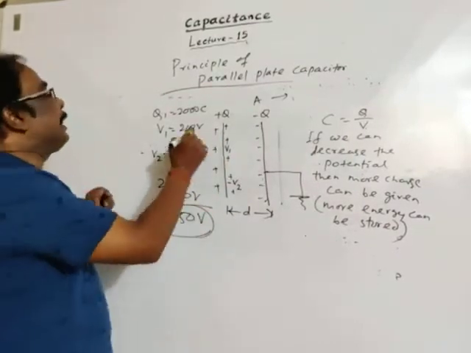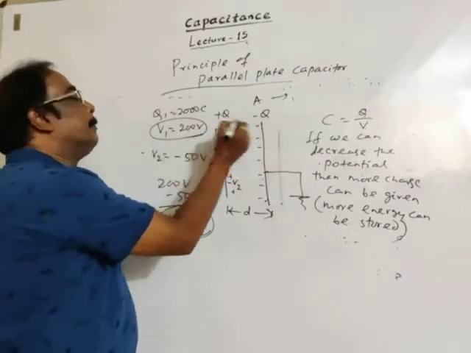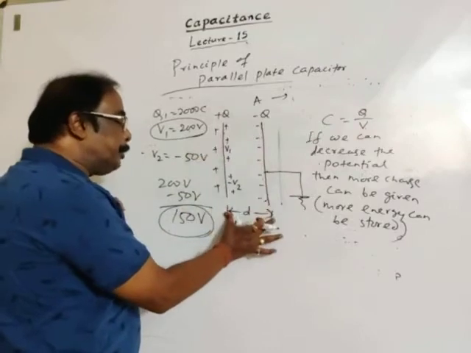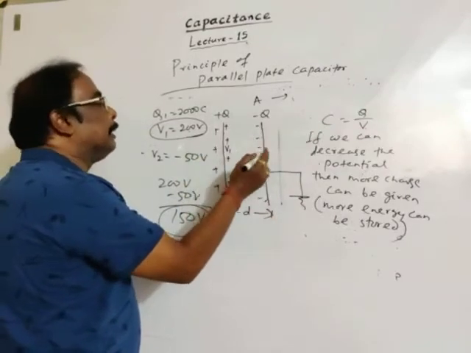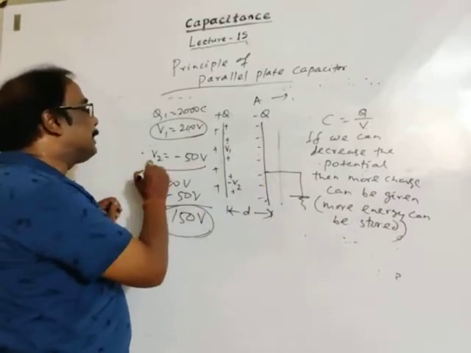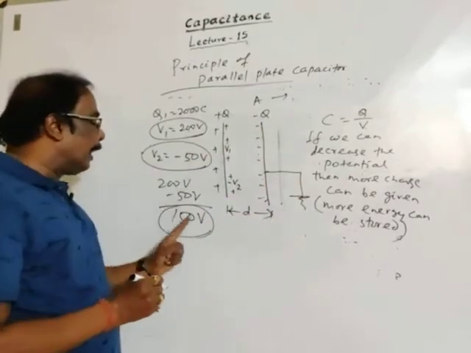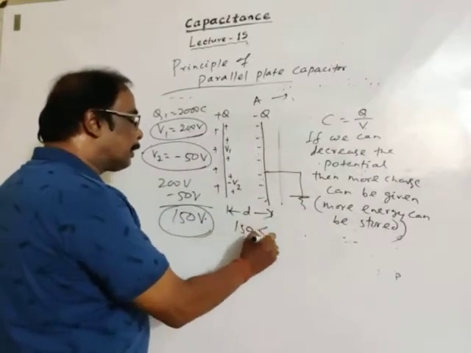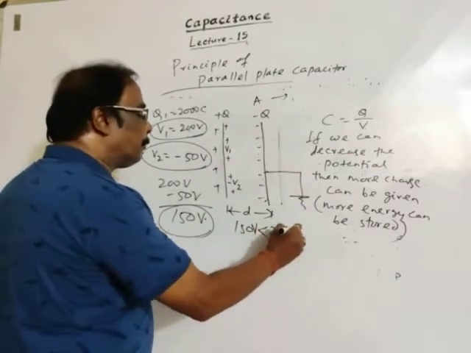See, initial potential is 200 volt. If an uncharged earthed conductor is placed nearer to the charged conductor, then due to the bound induced charge, let the potential be minus 50 volt and the resulting potential is 150 volt. So 150 volt is less than 200 volt.